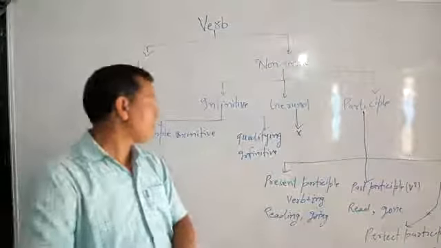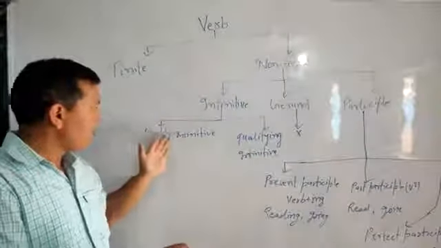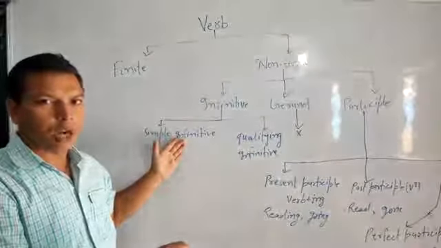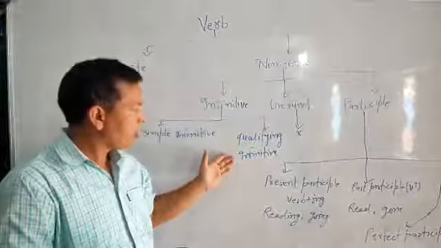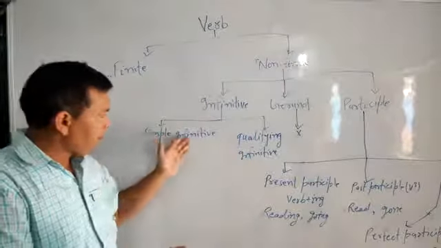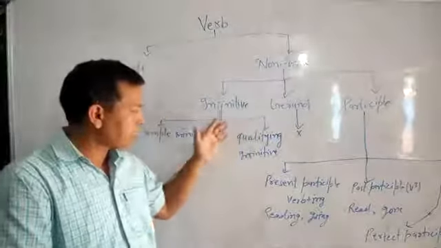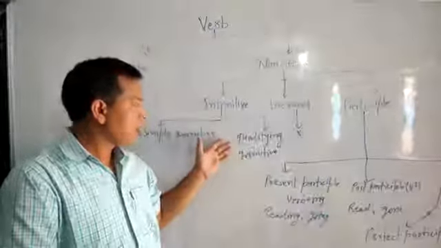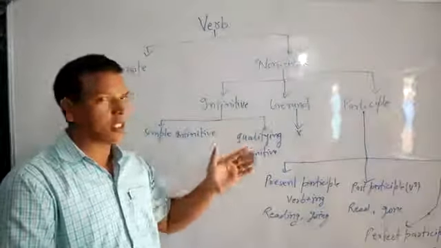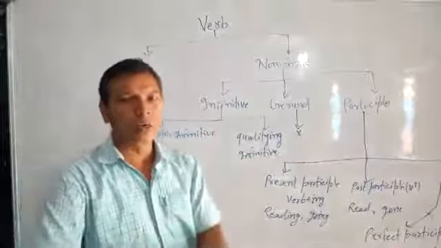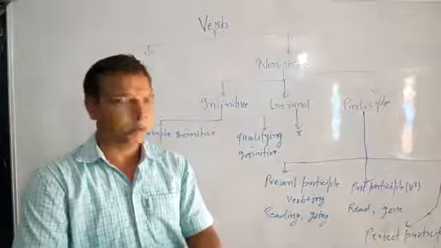As per form, as per use, there are two types of infinitive. Simple infinitive, we call it noun infinitive as well, and qualifying infinitive. Simple infinitive is used as a noun in the sentence, and qualifying, as is clear from the name, comes in the sentence to qualify a verb, noun, adjective, or adverb.